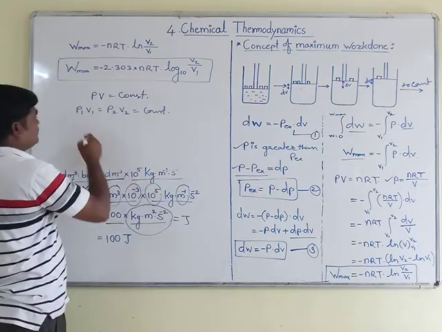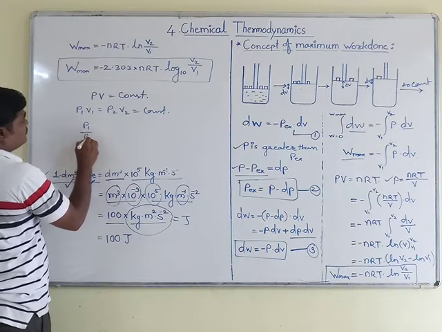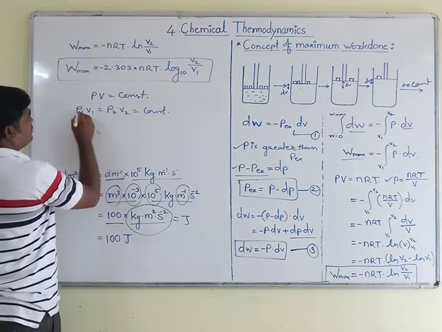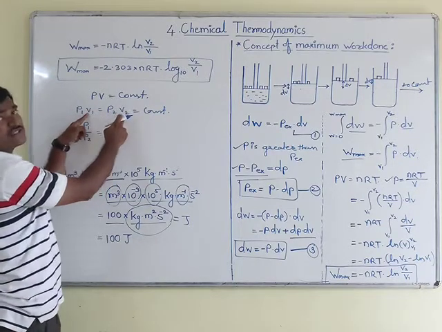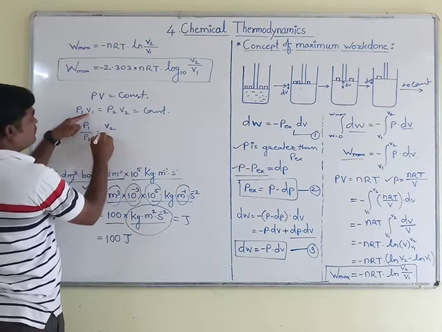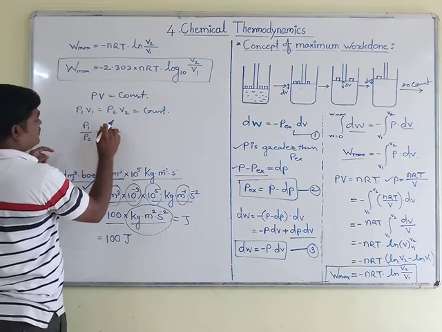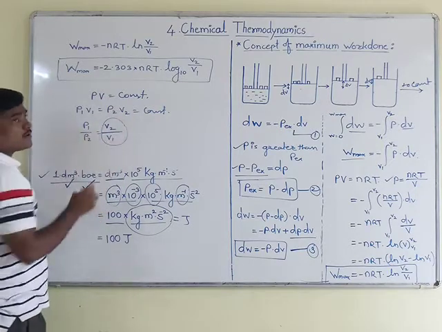Then this equation becomes P1 upon P2 is equal to, I have kept P1 as it is, and V1 I have taken to this side, then it becomes V2 upon V1.